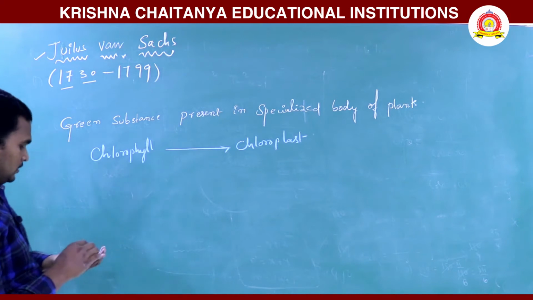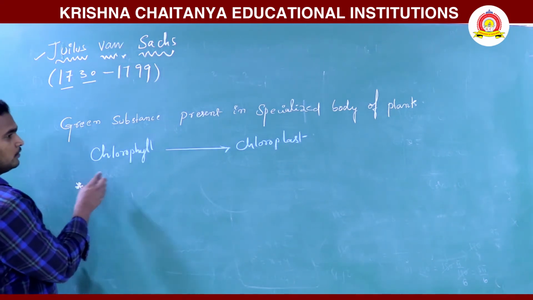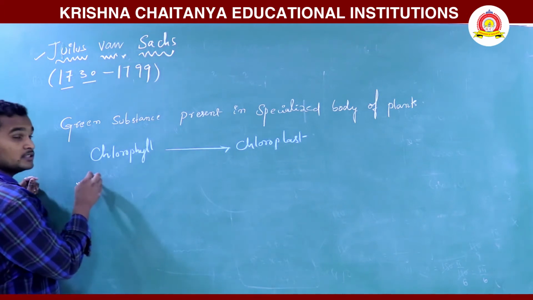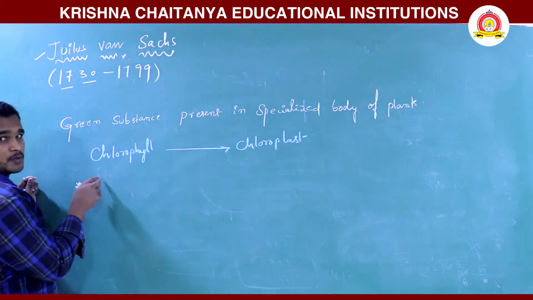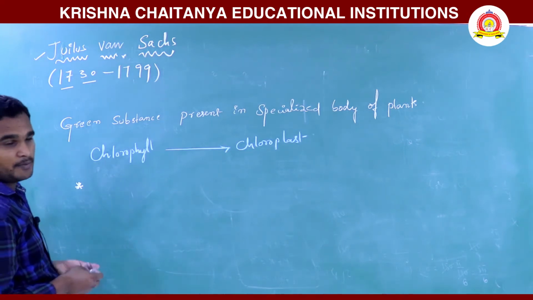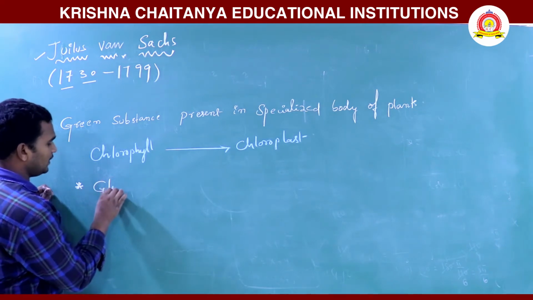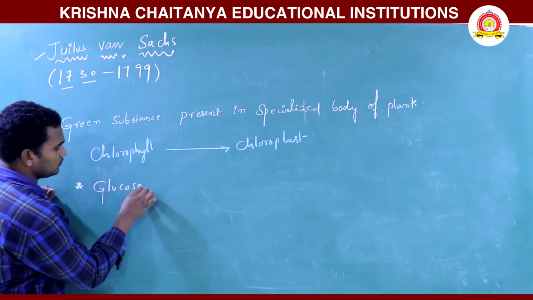Mainly in the chloroplast, chlorophyll is responsible for the absorption of light energy, which is converted into chemical energy. The plant first synthesizes food material, which is glucose.